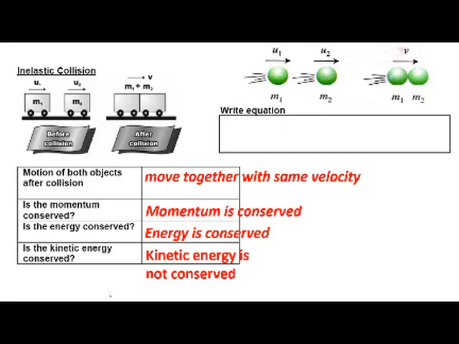Now we write down the equation. So before collision, we have mass of object m1, momentum m1 u1 plus momentum m2 times u2. After collision, both objects stuck together. So we have m1 plus m2 times v. So this will be the equation for inelastic collision. Okay, so let's look at an example of the collision.